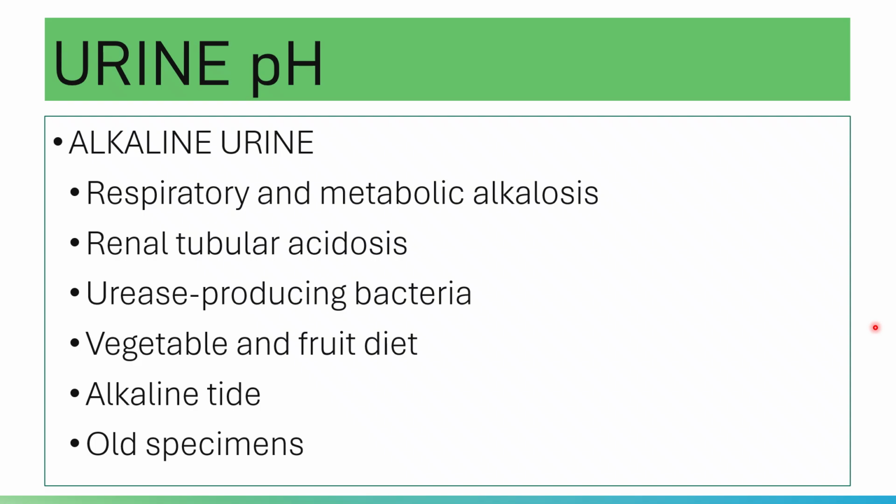Accordingly, you have antibiotics also that are more active in alkaline environment. You have neomycin, kanamycin, and streptomycin. They are accordingly more active in alkaline urine. Of course, these drugs are utilized to treat some UTI. So neomycin, kanamycin, and streptomycin are drugs used to treat UTI, and these are more active in alkaline urine.